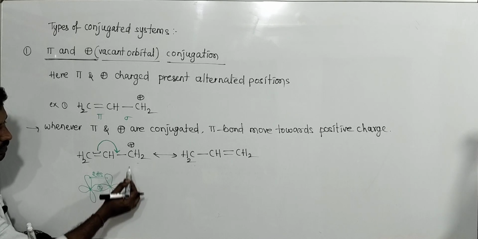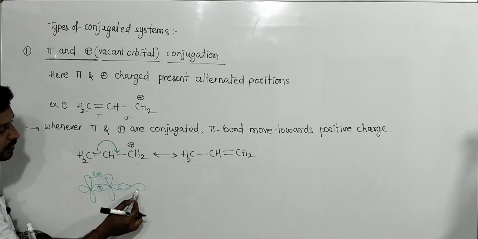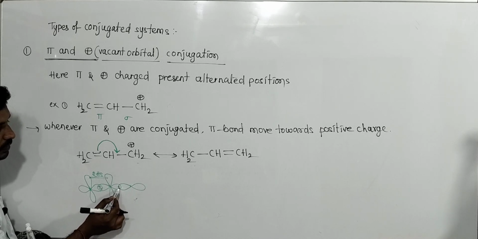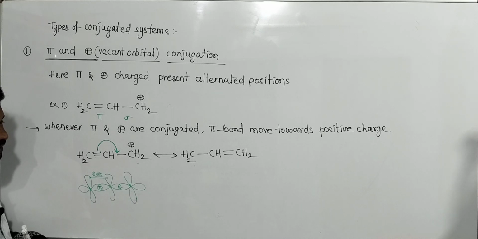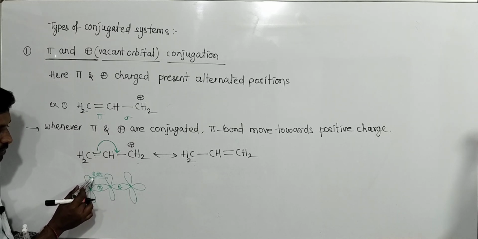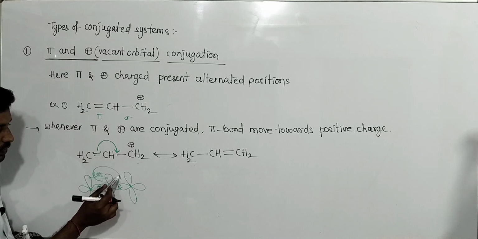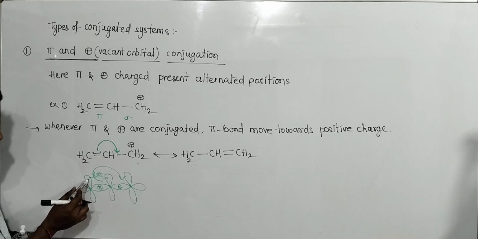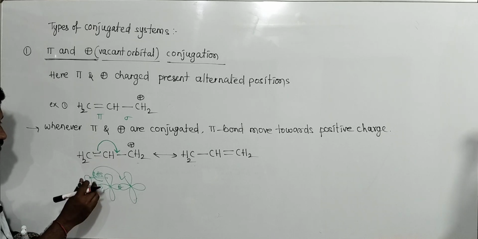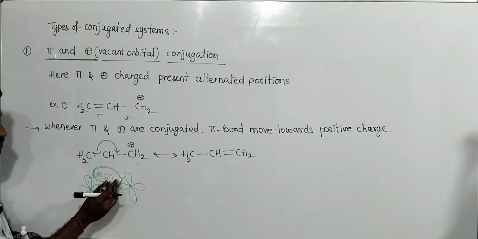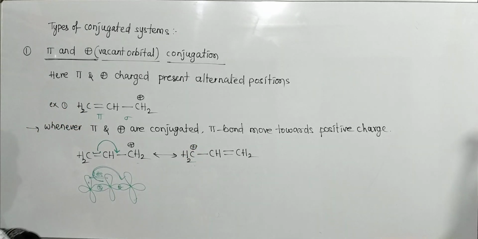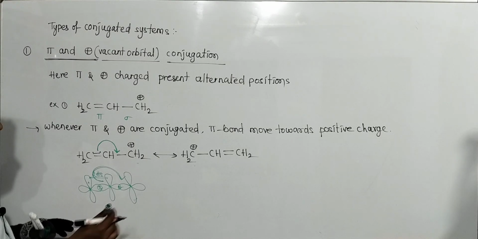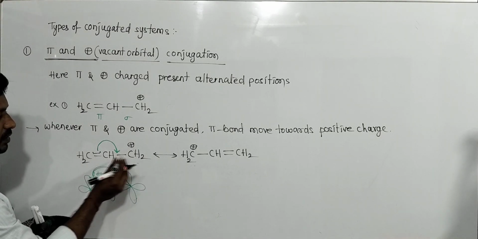Next, the third carbon and the second carbon p orbital overlap like this, with two electrons. Here the third carbon has a vacant p orbital. These two electrons move towards this one, then this carbon becomes positive. So here is the movement of these two electrons. Thus this carbon gets a positive charge. This is the delocalization of pi electrons.